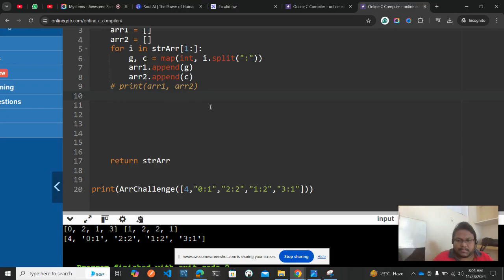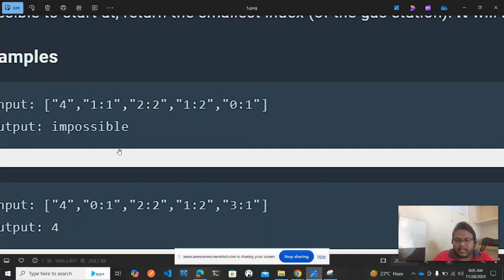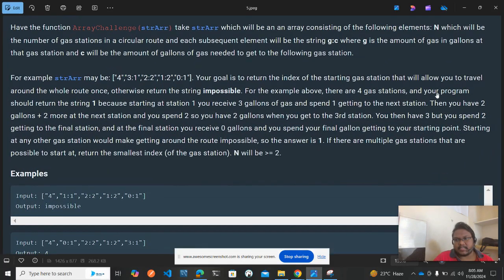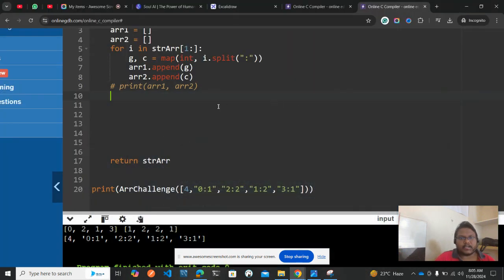Because in the question itself they are telling, for example, there are four gas stations, and your program should return one as the starting station. You get 3 gallons of gas and spend one getting to the next station. So you have spent one, you have consumed one to reach the next station. Again you will fill up, and once you travel from this station to the next station, your gas will be consumed again, right? So that's how you need to cut off your cost. Okay, let's go and do it.